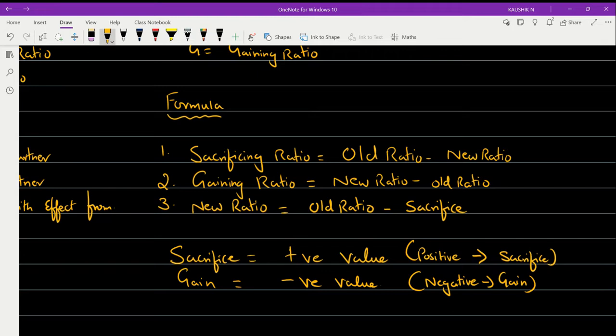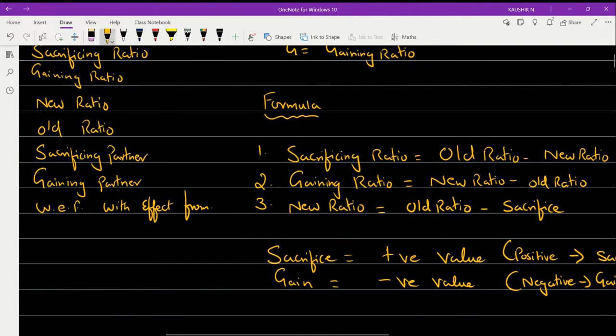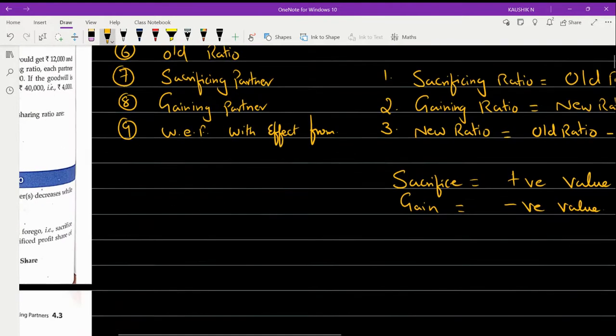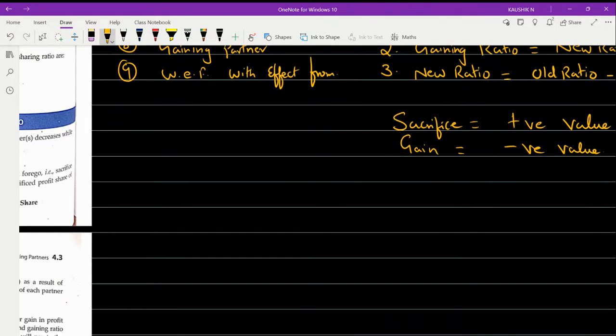I hope this is very clear, because before we go to the concepts, you should know the formulas. Now let us understand the first concept in this chapter, the determination of... take it down, students.